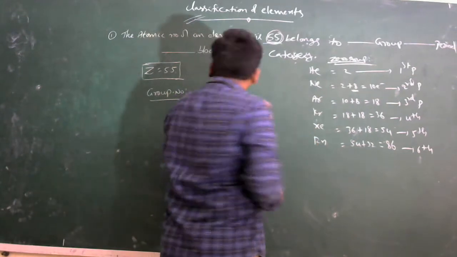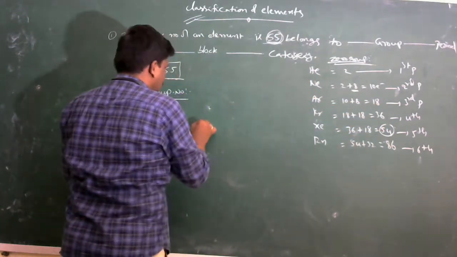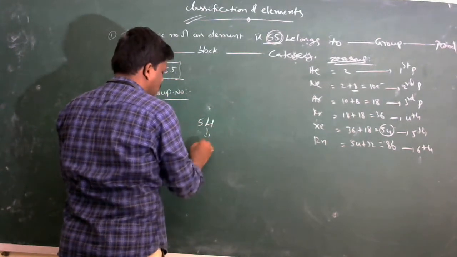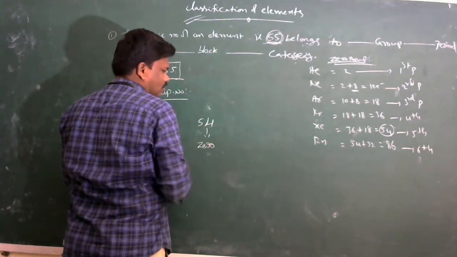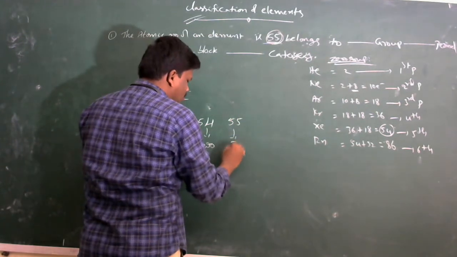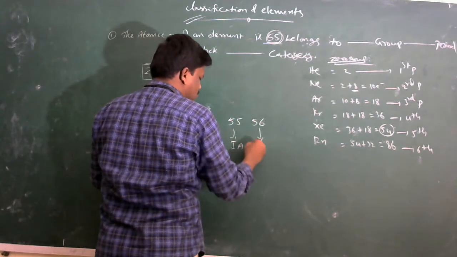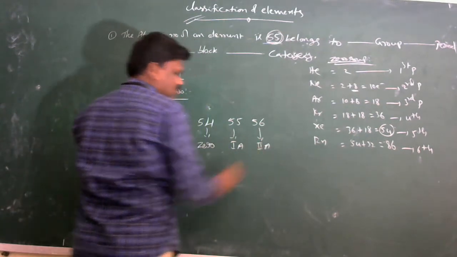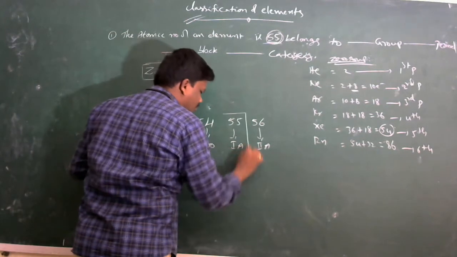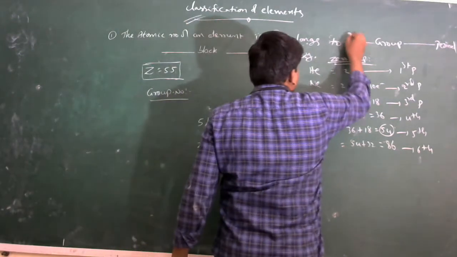First of all, 54 is 0 group element, and next to it, 55, that means 1A group element. And similarly, for example 56 means 2A group element. That means now 55 is a 1A group element, that means first A group element.